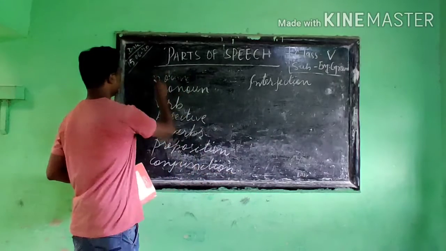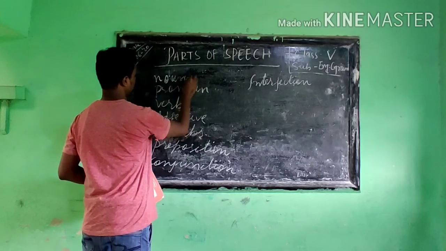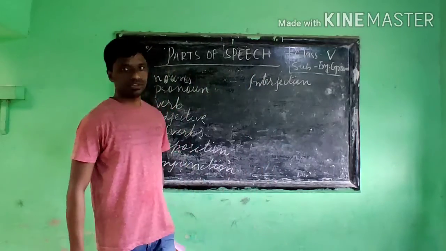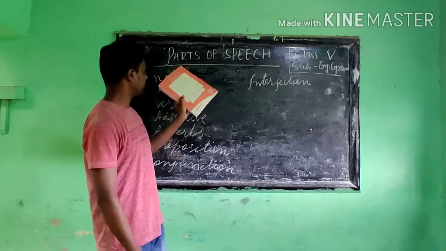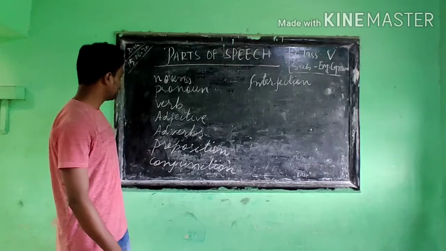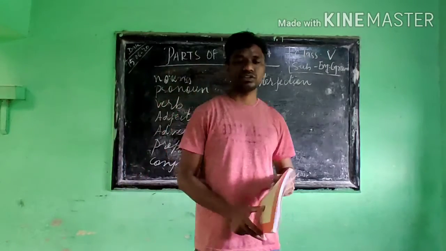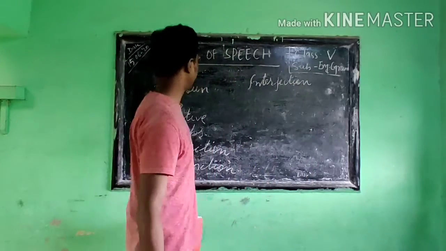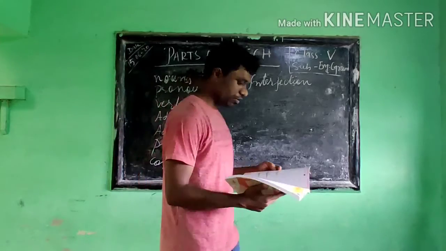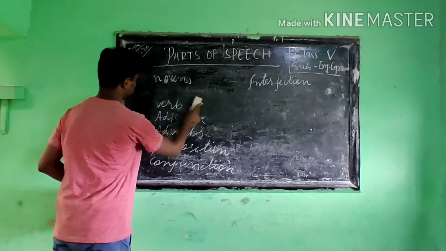So usually we have eight types of parts of speech, as you can see. These are noun, pronoun, verb, adverb, adjective, preposition, conjunction, and interjection. These are called parts of speech. So we shall go one by one. First we shall see what is a noun.